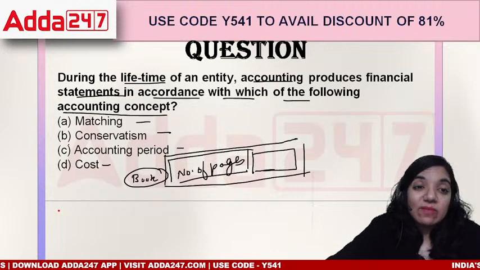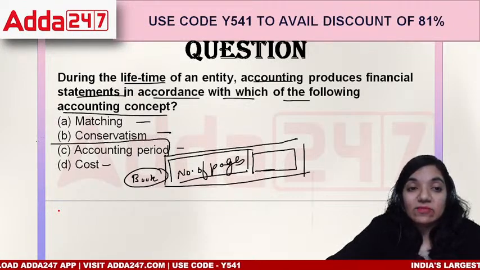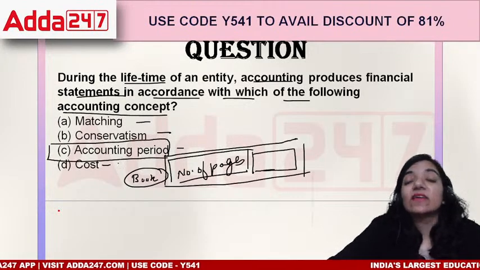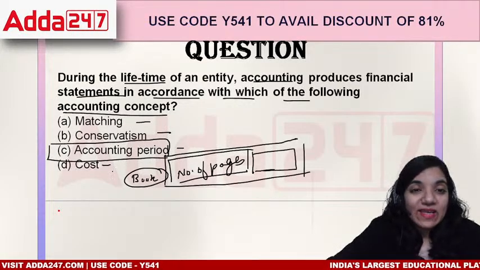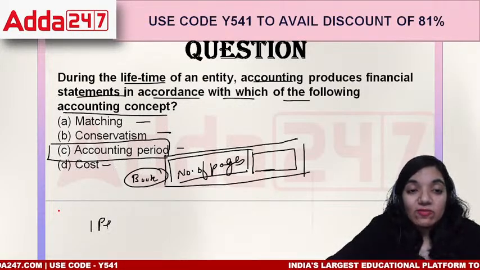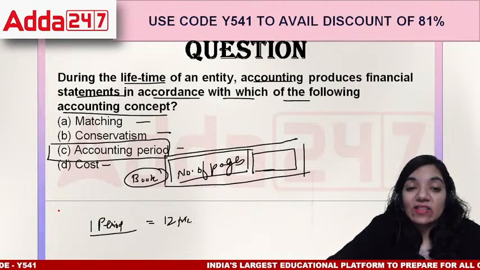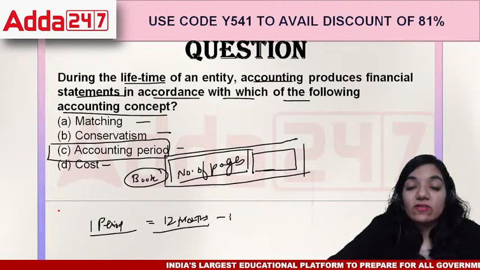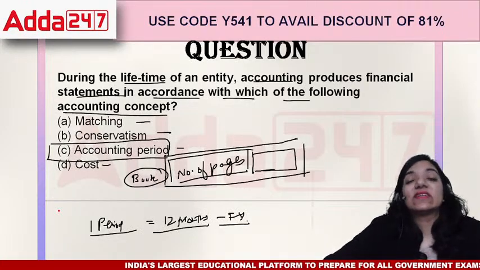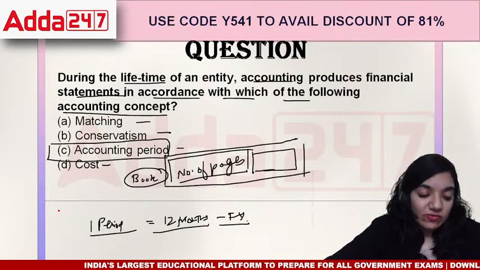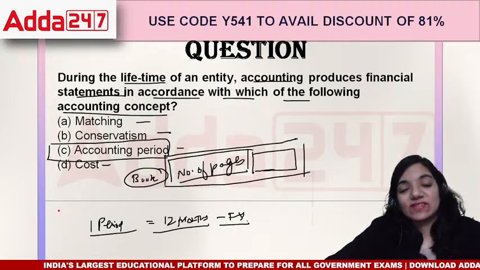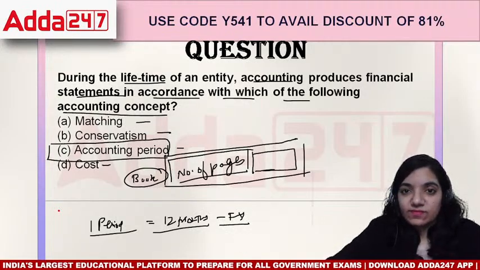So it is basically based upon accounting period concept. Why to study the entire business in one particular day? Let's divide it into various periods. So one period is equal to 12 months, and those 12 months is called the financial year. That is starting from 1st of April to 31st of March, right?